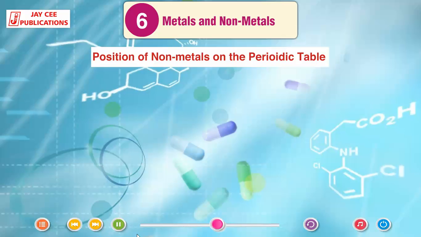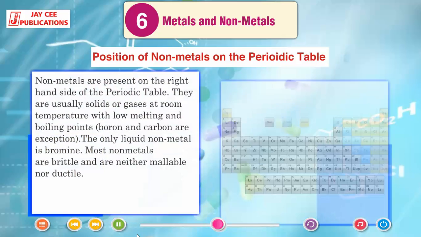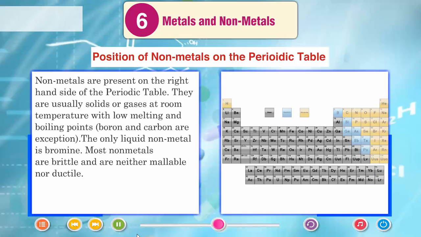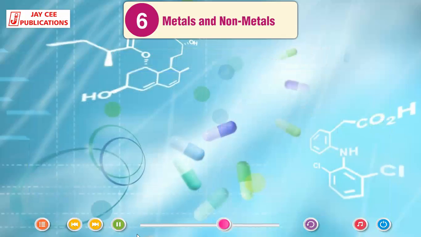Position of non-metals on the periodic table. Non-metals are present on the right-hand side of the periodic table. They are usually solids or gases at room temperature with low melting and boiling points. Boron and carbon are exceptions. The only liquid non-metal is bromine. Most non-metals are brittle and are neither malleable nor ductile.